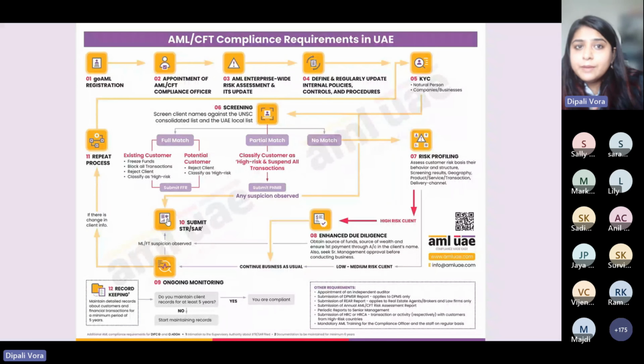When I move on to the next step, that is point number 5, that is the KYC. That is the practical implementation of these policies that we've already drafted. Point number 5 says that whenever we are onboarding any customer or client, what are the basic KYC requirements that I need to do in case it's a natural person or a corporate? In case of a natural person, we are required to seek ID proof and address proof.